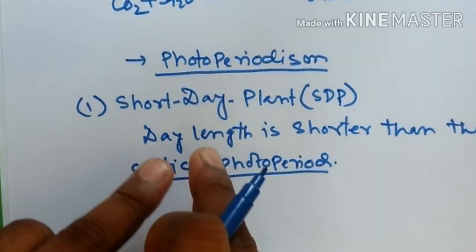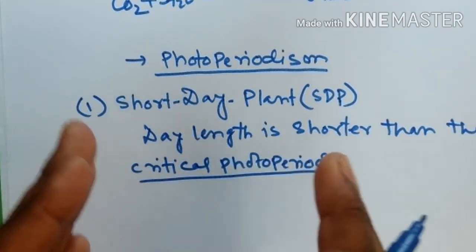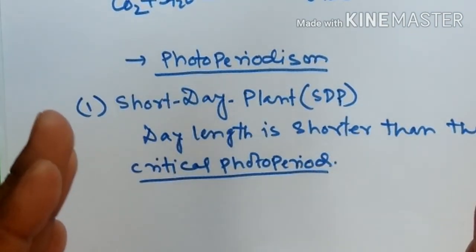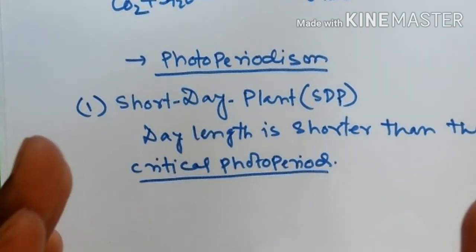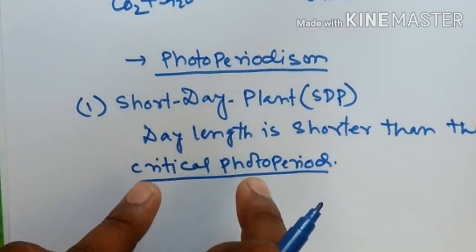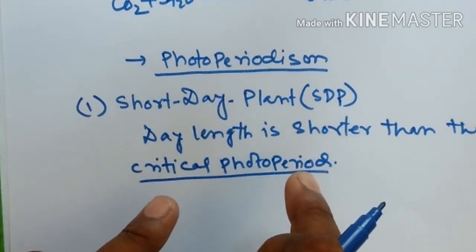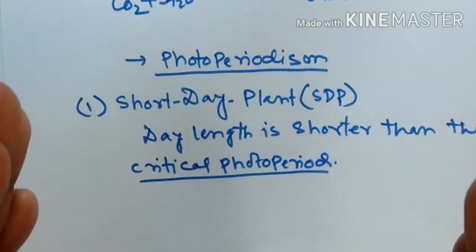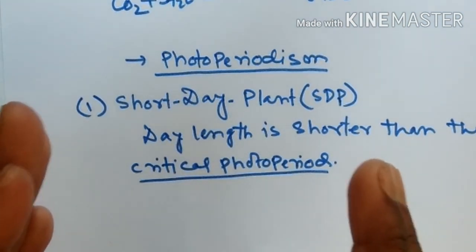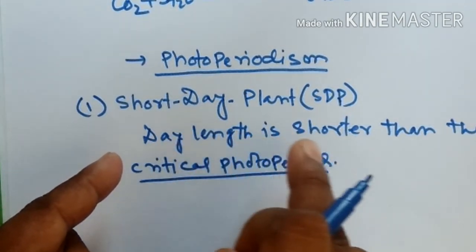That means in this type of plant, they produce flowers during short days, during the time of long nights. That means in the winter season, this plant produces flowers. In winter season, the duration of the day becomes short. This type of plant being is known as short day plant.